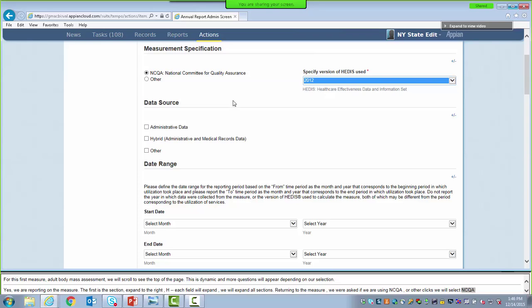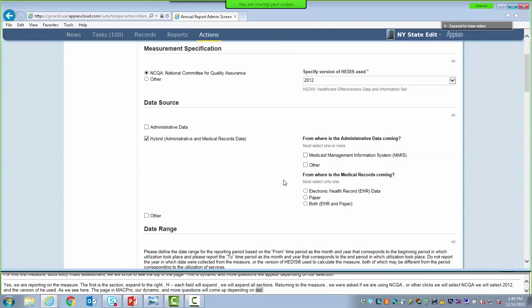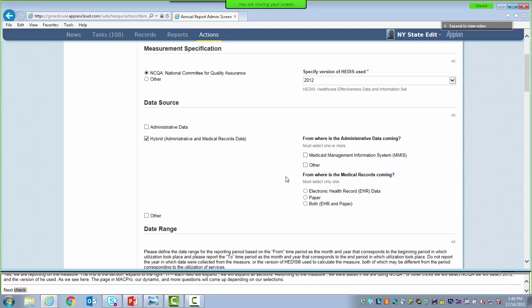As we saw here and as I mentioned before, the pages in MacPro are dynamic and more questions will appear as we go along depending on our selections. Next is the Data Source section. Check off Hybrid, Administrative, and Medical Records Data. This prompts the system to ask some more questions. So indicate that the administrative data are coming from MMIS, or the Medicaid Management Information System, and the medical records data are coming from both EHR and paper.